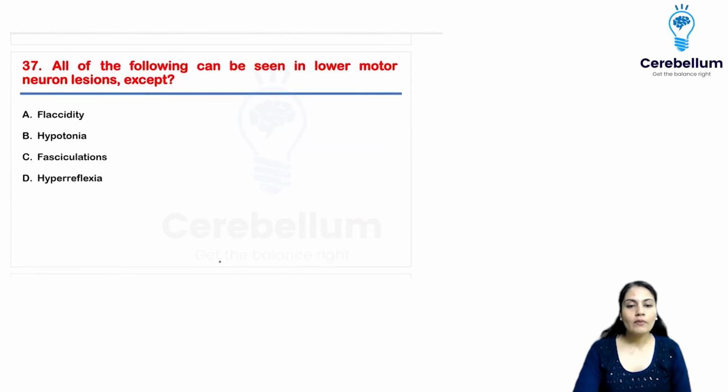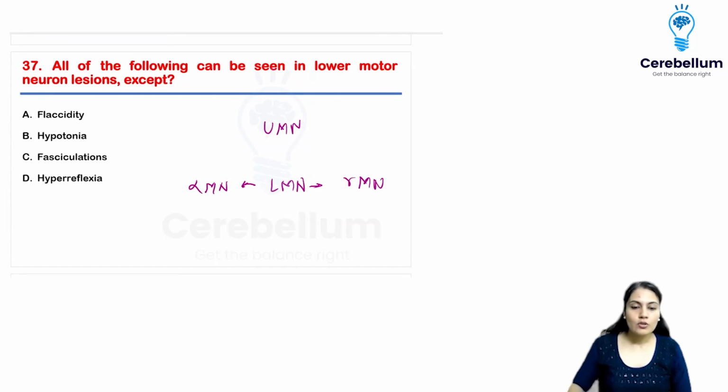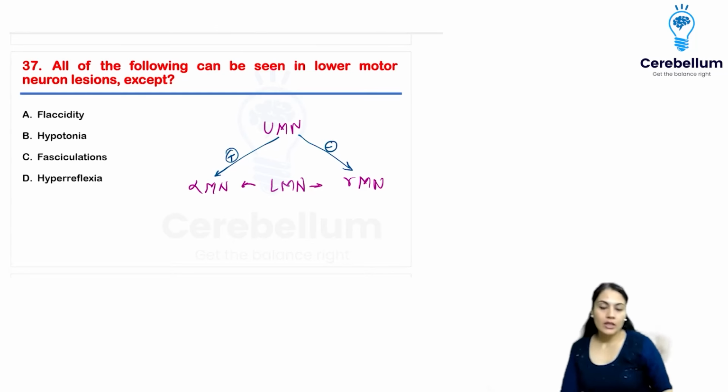Next, all of the following can be seen in the lower motor neuron lesion. I told you, upper motor neuron, lower motor neuron. Lower motor neuron has two babies. That is alpha motor neuron, the good kid, right? And gamma motor neuron, which is the naughty kid, right? So alpha motor and upper motor neuron, they are going to be like parents. They are going to promote or stimulate the good kid more, and they're going to punish the naughty kid, the gamma motor neuron.